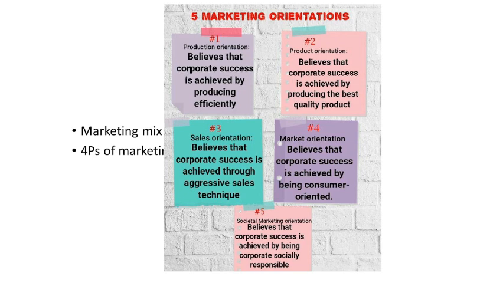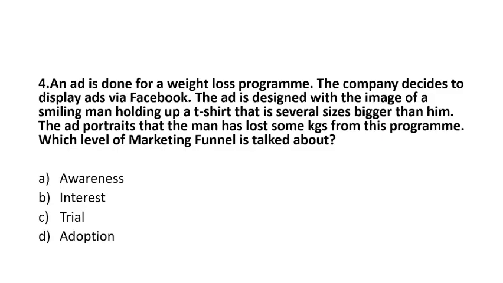So this is the explanation. Production concept can be achieved by producing efficiently, and in product concept you have to improve the quality of the product. In sales orientation the focus is mainly on sales and aggressive profit, and for this you do huge advertisements. In marketing concept it is totally customer oriented. Customer satisfaction is the key point. And in societal marketing the company focuses on corporate social responsibilities.